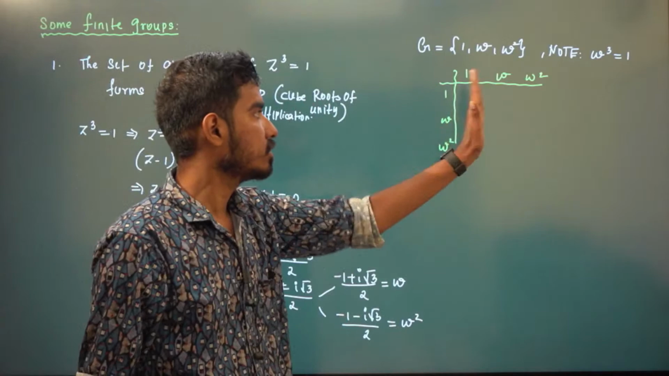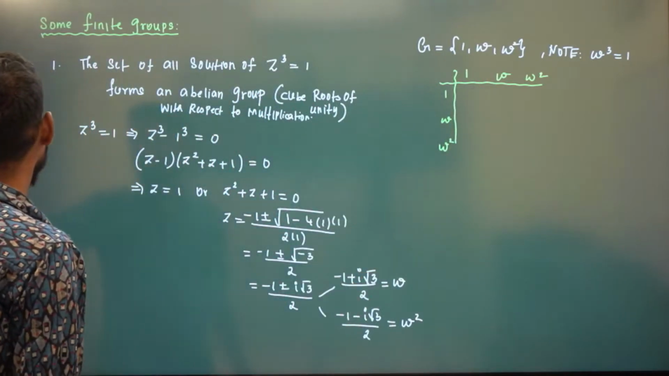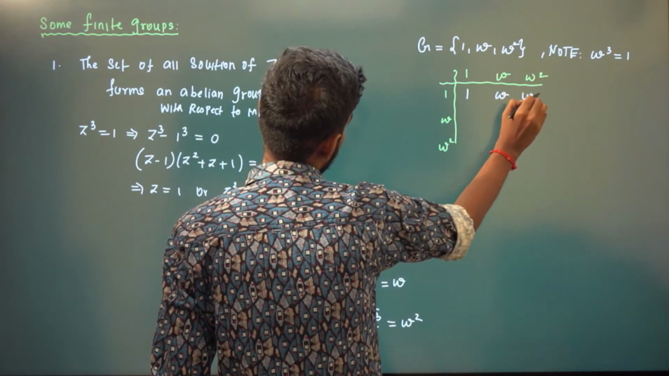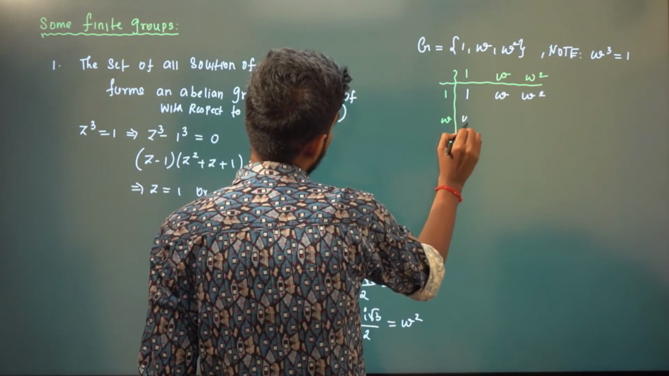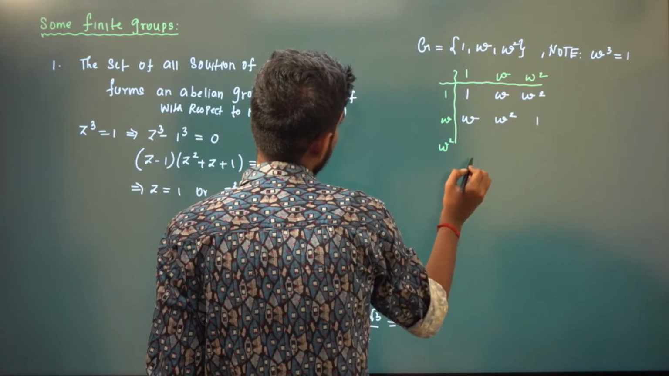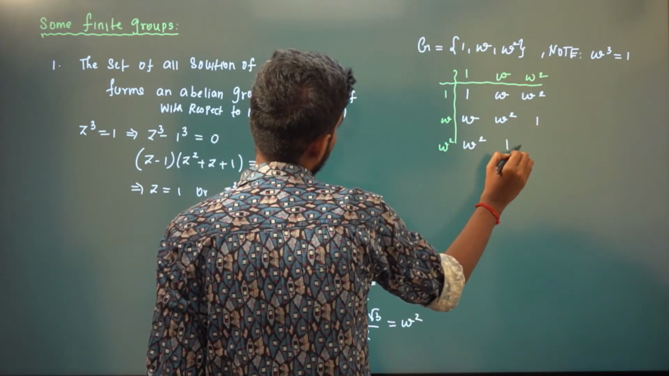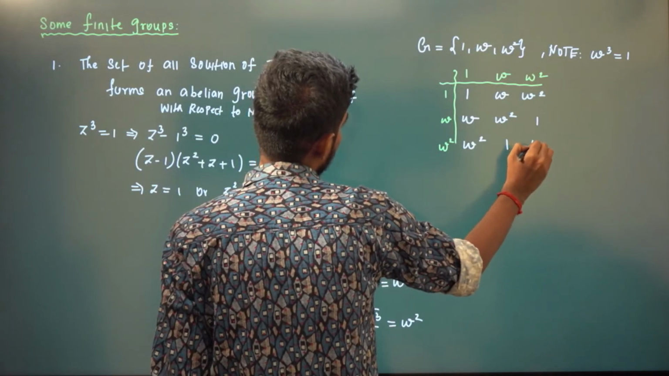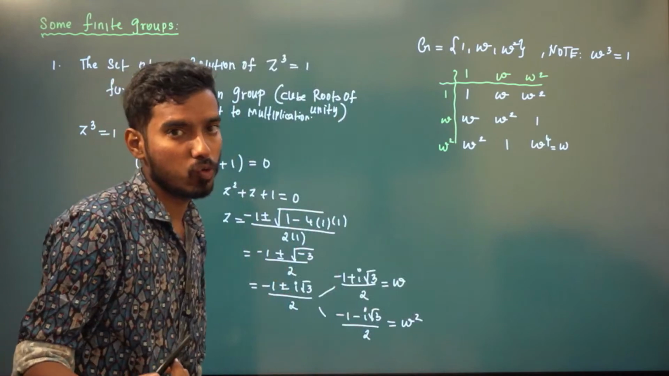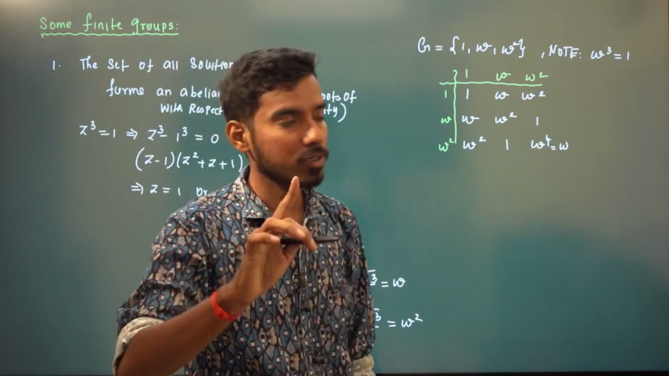Now you multiply this. 1 into 1 is 1. 1 into omega is omega. 1 into omega square is omega square. Omega square into 1 is omega square. Omega into omega is omega square. Omega into omega square is omega cube, which is 1. Omega square into omega square is omega power 4. So omega power 4 is the same as omega, because omega cube into omega, and omega cube is 1.